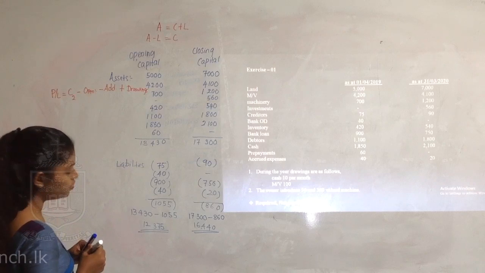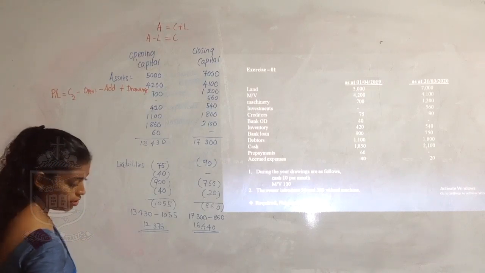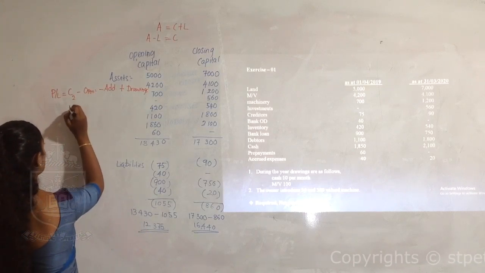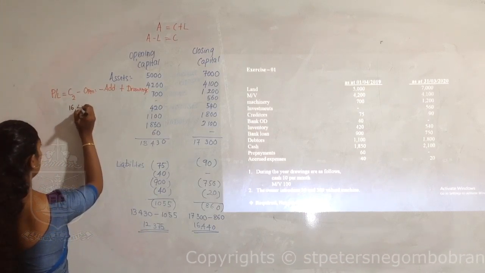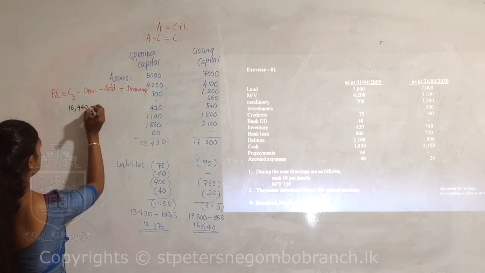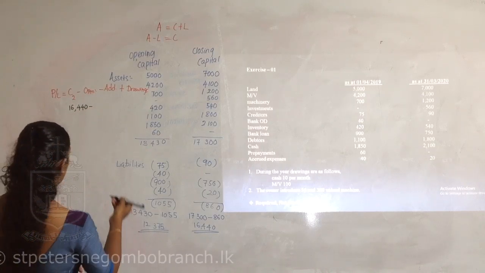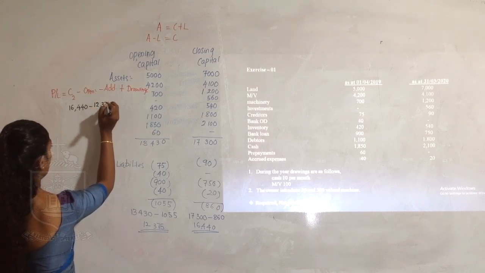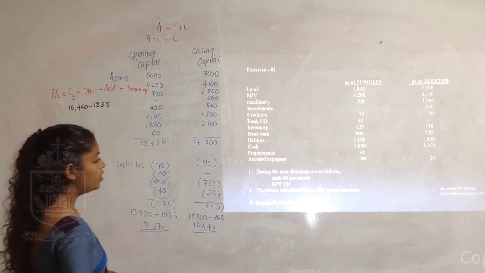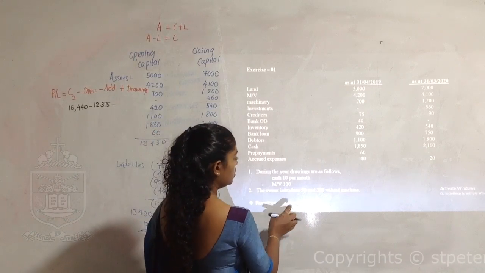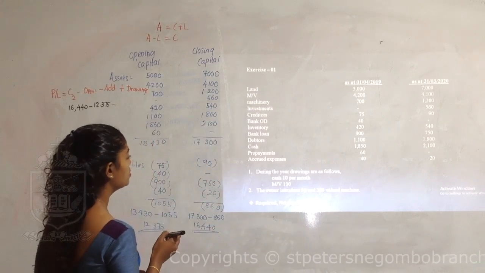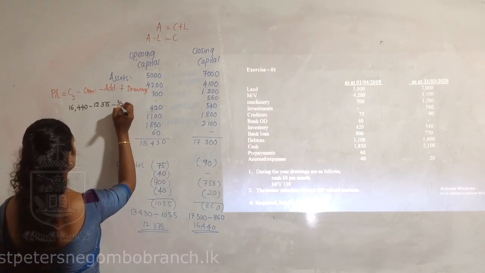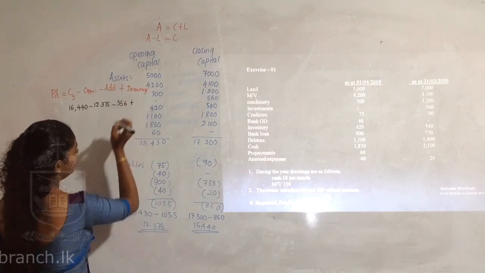Capital number 2 means the closing capital, which is 16,440. From this we have to deduct opening capital, that is 12,375, and the additional capital. During the year the owner has provided 56 and 300 value machines. So totally he has given 356.